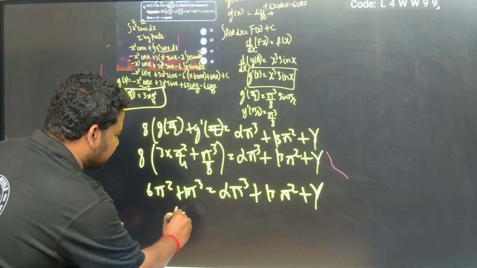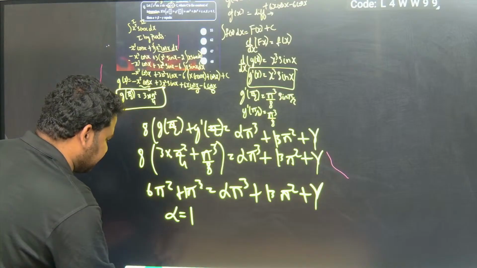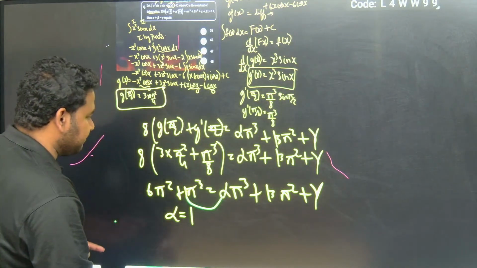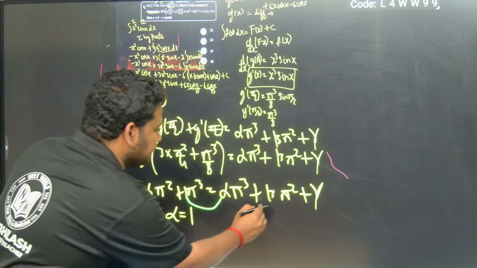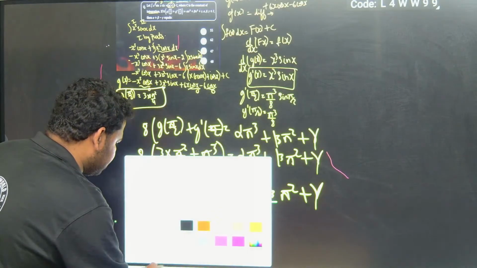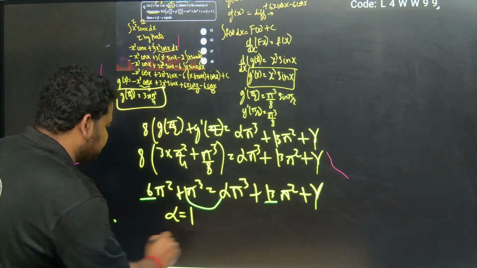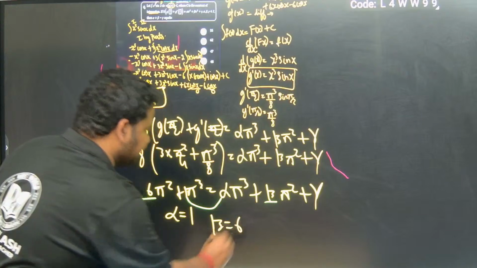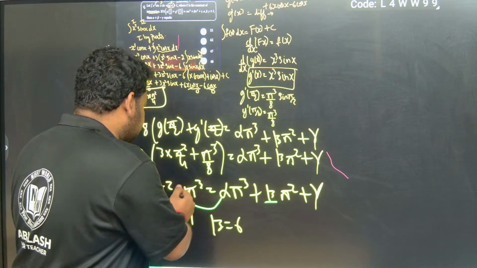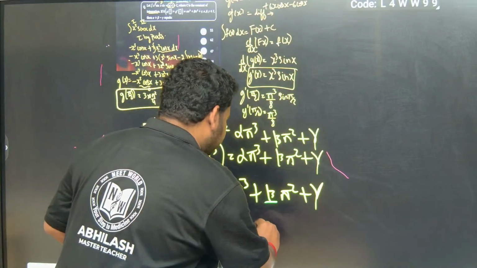So comparing, I get alpha is equal to 1. Now pi square has beta on one side and 6 on the other, so beta is equal to 6. What about gamma? Gamma has no number here, so gamma will be equal to 0.